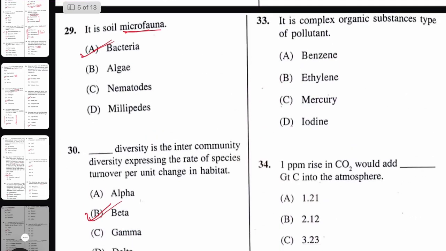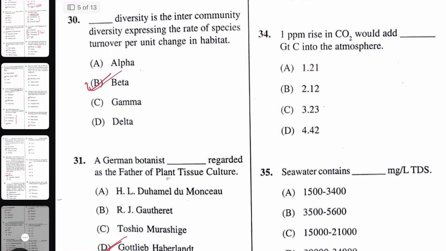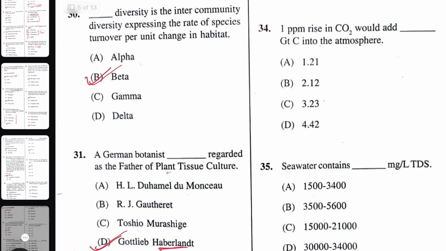Next question. It is complex organic substance type of pollutant. Here the right answer is benzene. Next, 1 ppm rise in carbon dioxide would add dash gigaton carbon into the atmosphere. If the carbon dioxide is rising 1 ppm, then how much gigaton of carbon is adding to the atmosphere?